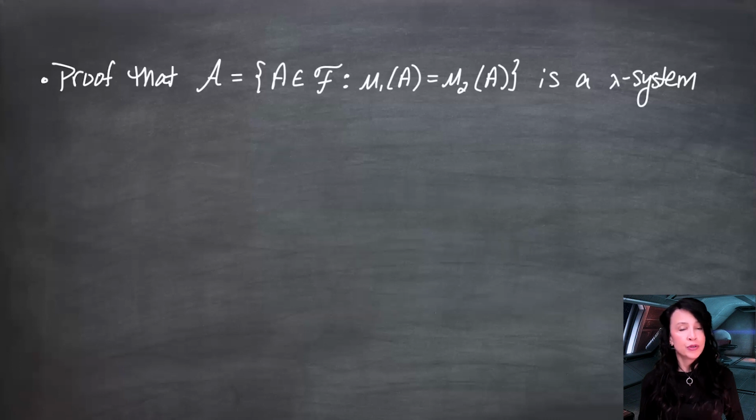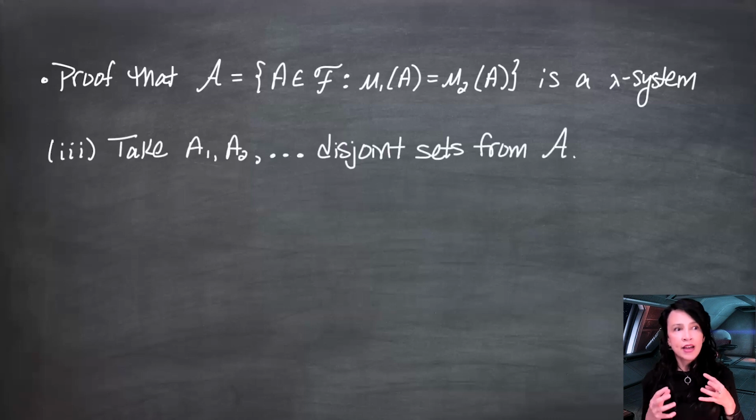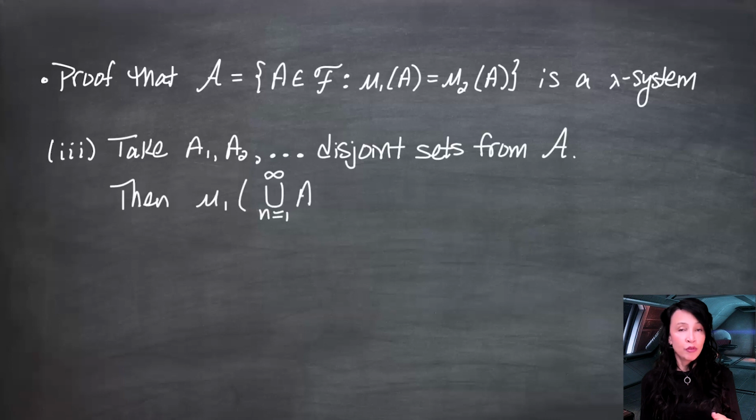So part 3, or triple I, we want to show that it's closed under countable disjoint unions. So let's take a countable collection of disjoint sets, A1, A2, A3, etc., from curly A, and let's look at mu1 of the union. If we can show this is mu2 of the union, then we have shown that that union is in the curly A, and we are done showing this is a lambda system, and therefore done with the whole proof. So let's do it.